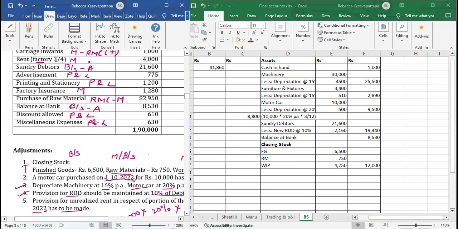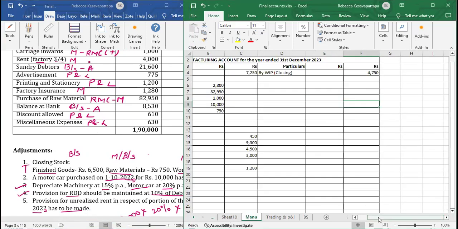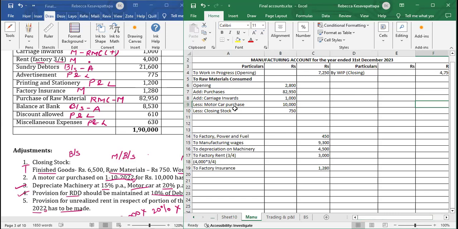Second one was already done. Car was purchased, which was mistakenly recorded in the raw material car purchase. So we are already done with that. Here we have less, and in balance sheet we wrote motor car for 10,000, and we have taken the depreciation for 3 months at the rate 20%. Depreciation done, motor car done, furniture and fixtures depreciation is done. Provision for RDD is also done, and the last one is remaining.